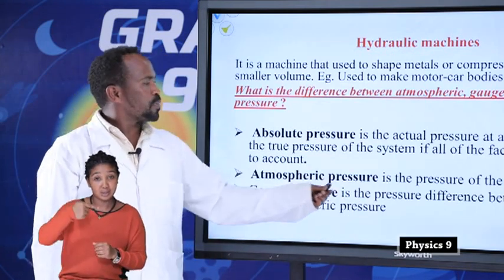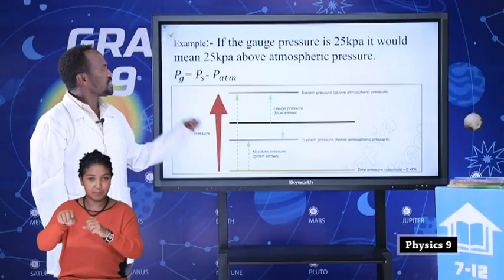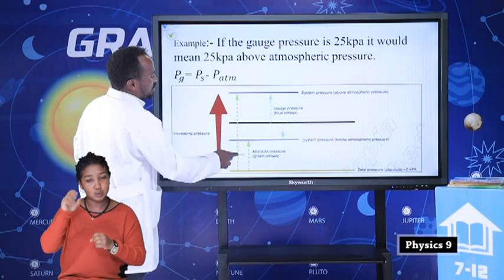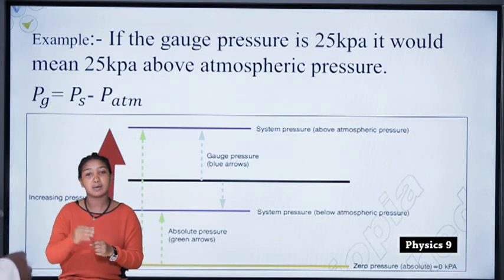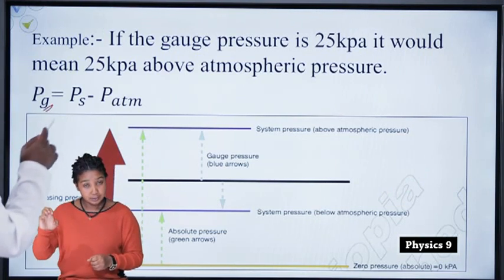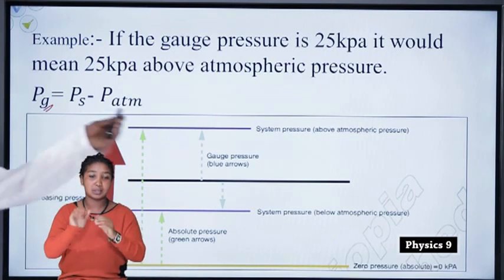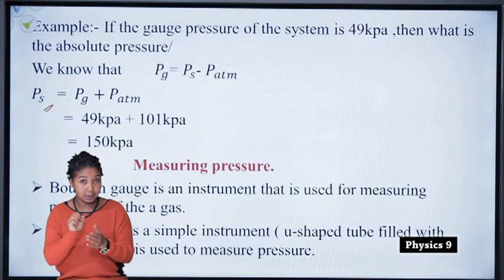And the gauge pressure is the pressure difference between the system and atmospheric pressure. Look at this diagram. So gauge pressure is equal to system pressure minus atmospheric pressure. This is how to find what? The pressure. And do this example by yourself.